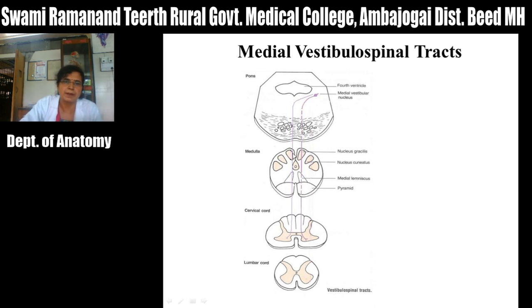So this is the function. It stimulates the extensor muscles, but as it extends only up to the cervical region, it stimulates the extensors of the head and neck. So this is about the medial vestibulospinal tract.